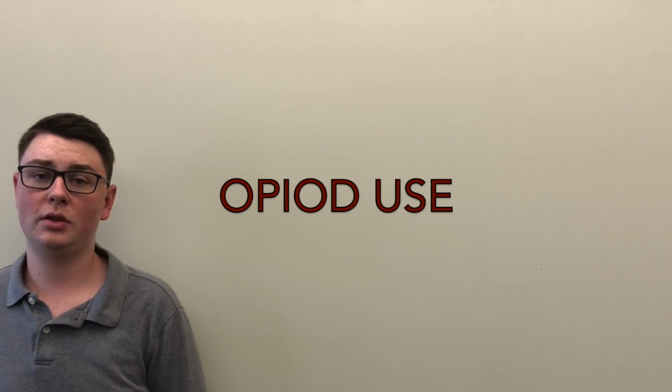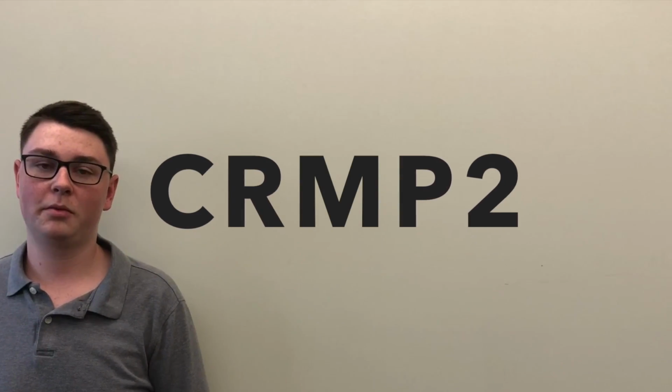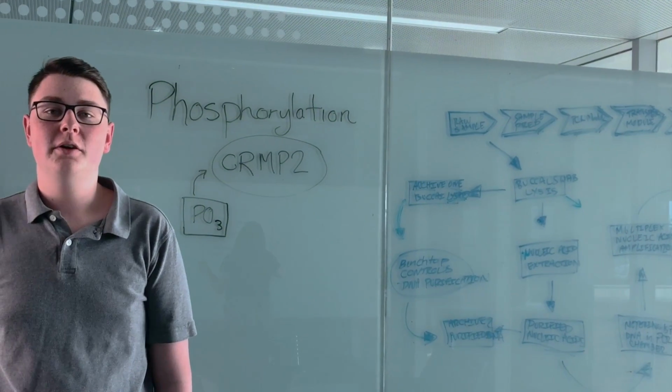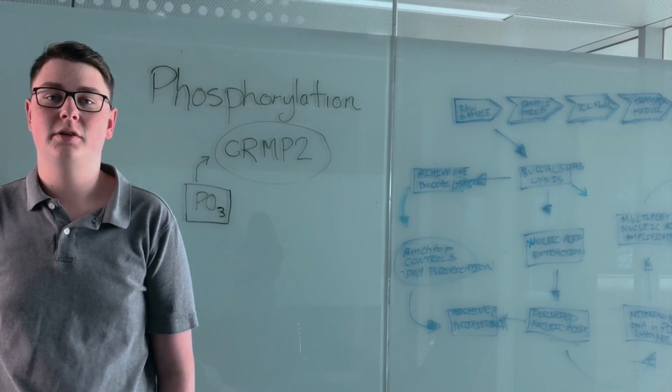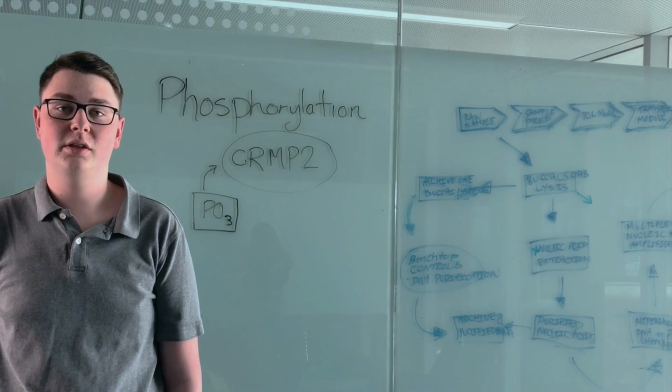In order to reduce the use of harmful and addictive opioids, our lab is trying to regulate chronic pain by harnessing CRMP2, the collapsin response mediator protein 2. This protein plays a key role in the communication between neurons, as it directly affects the ion channels of the cells. CRMP2 binds itself to these ion channels, which are located in the cell membrane, allowing communication of pain signals between neurons. Ultimately, we are trying to inhibit changes that occur to CRMP2, such as phosphorylation.